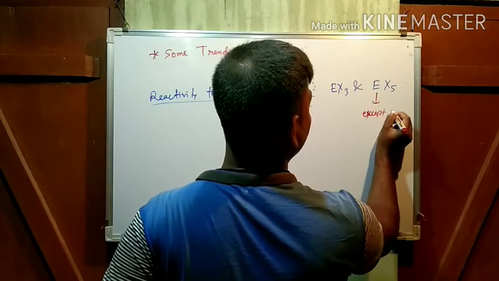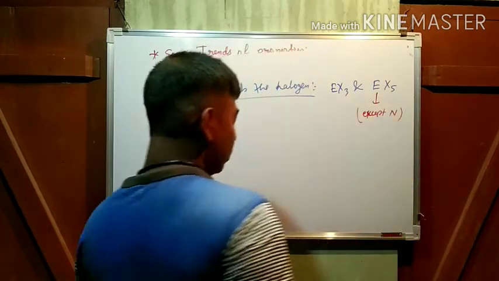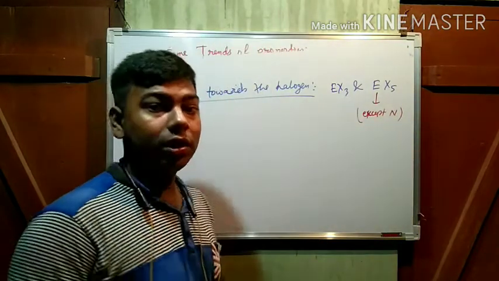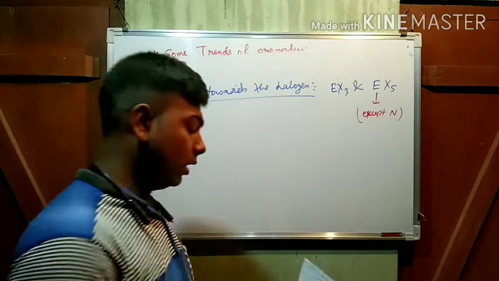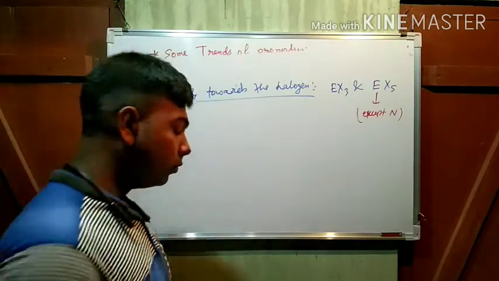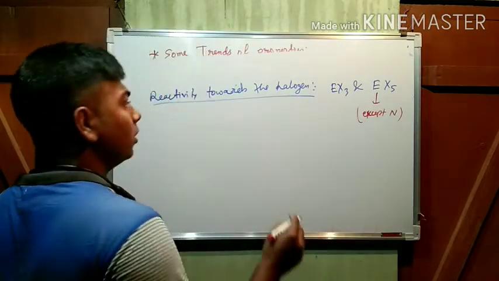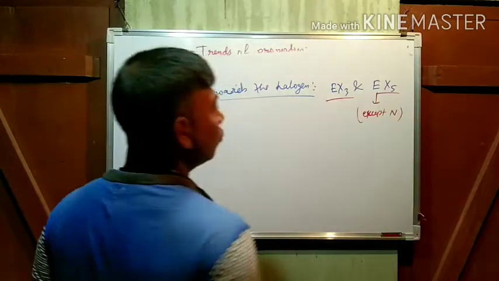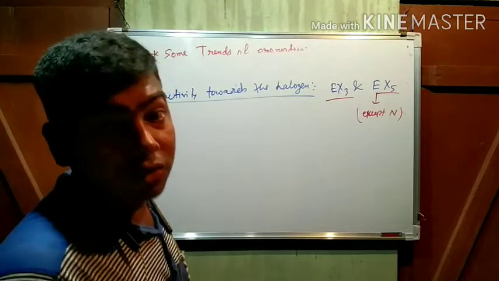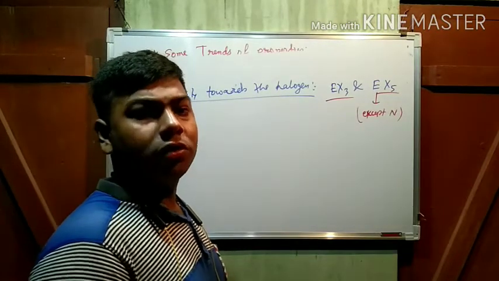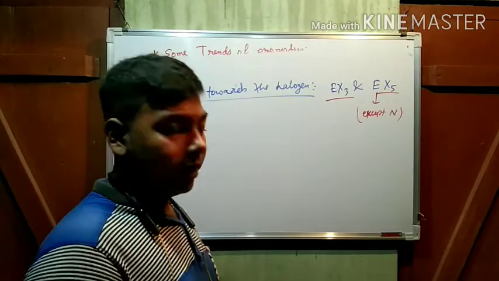here, except nitrogen, because of unavailability of d orbital. Now see, the main thing from the halide is which one is ionic or which one is covalent, or you can say which one is more ionic or more covalent. Now see.